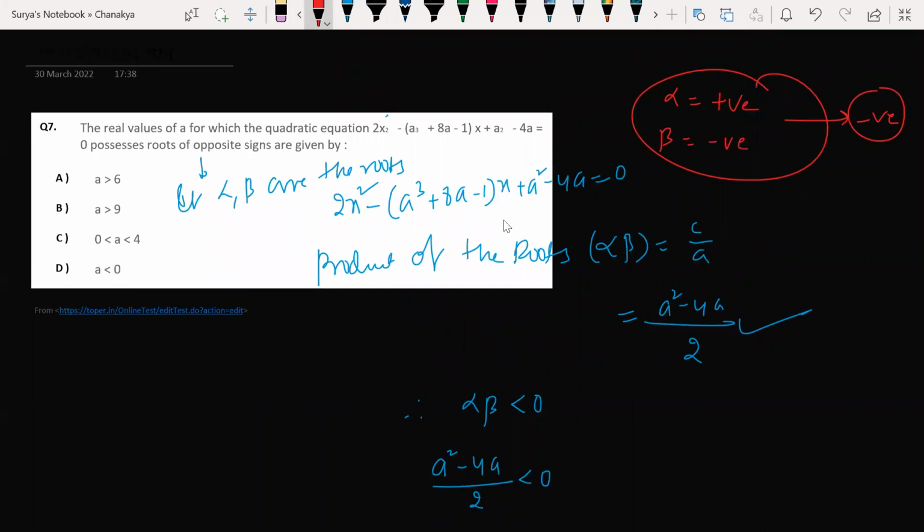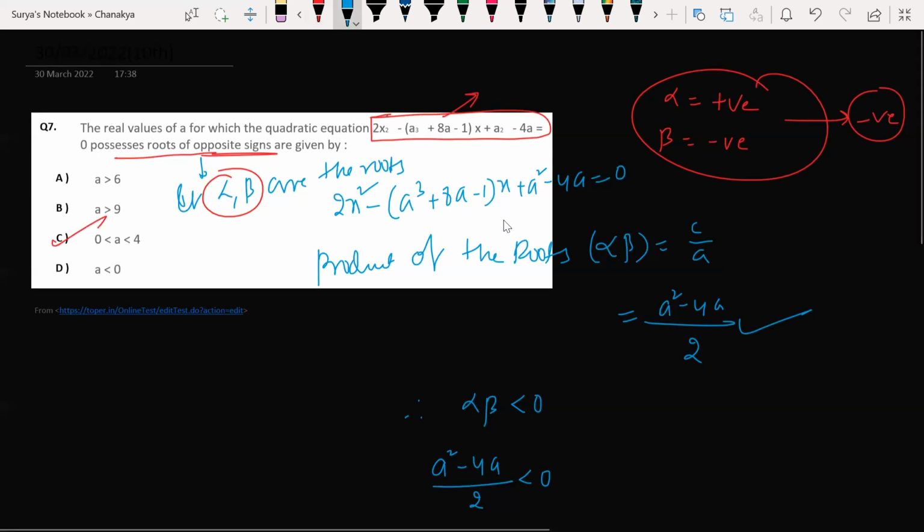See, this is a quadratic equation. Do you agree with my point? This is a quadratic equation, so it must have two roots. I took those as alpha and beta. They possess roots of opposite signs. If one root is positive, the other root is negative, he has given. That is the meaning of that. You understand my point, people? Yes, sir. Option C is correct here. So one root being positive means the other root would be negative.